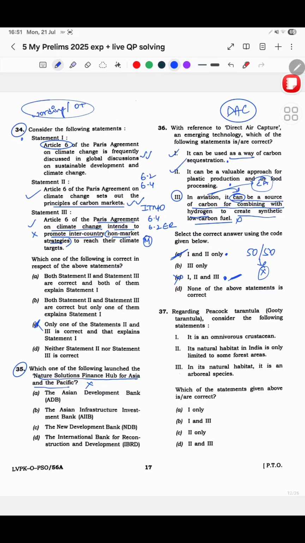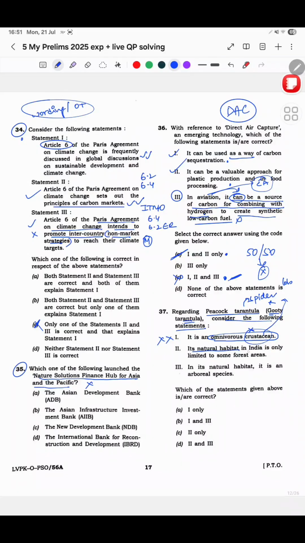Now this, regarding peacock tarantula, Guti tarantula, consider the following. Okay, it is an omnivorous crustacean. This is definitely wrong. Tarantula is a spider. Crustacean is not a spider. मतलब crustacean is basically those lobsters and stuff like that. तो ये तो गलत है. तो I knew कि ये गलत है.